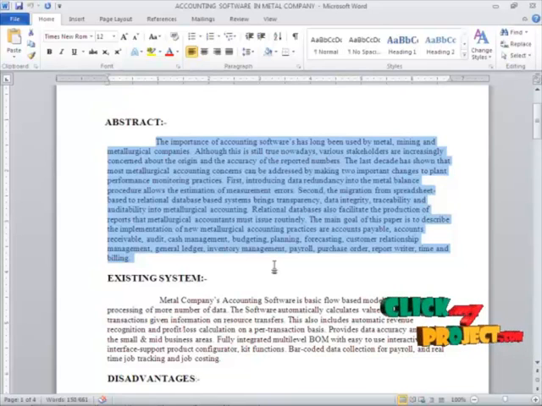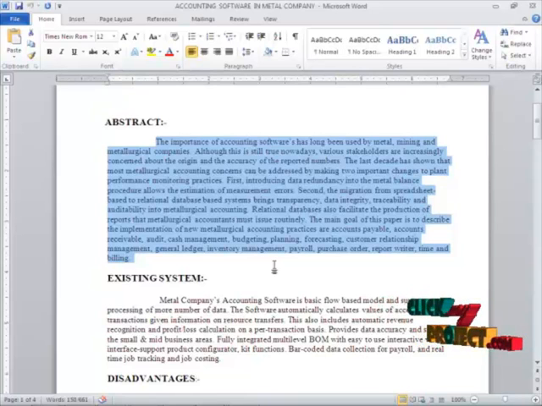First, introducing data redundancy into the metal balance procedure allows the estimation of measurement errors. Second, the migration from spreadsheet-based to relational database-based systems brings transparency, data integrity, traceability, and auditability into metallurgical accounting. Relational databases also facilitate the production of reports that metallurgical accountants must issue routinely.